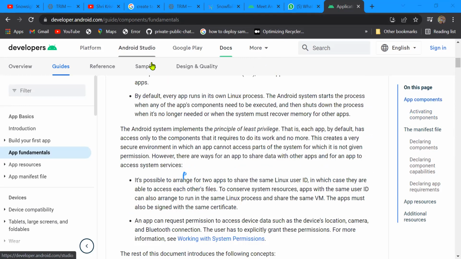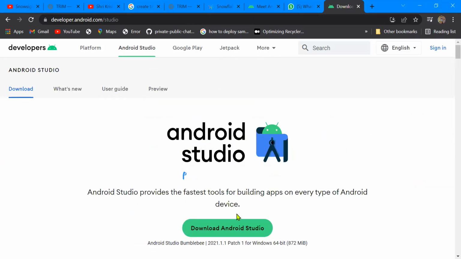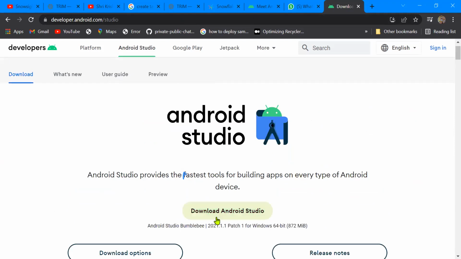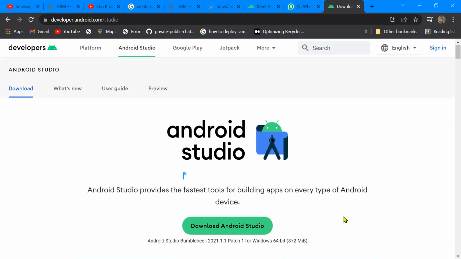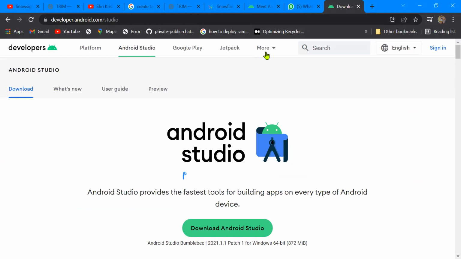In case you don't have it, this is the official website where you can download Android Studio. Just click here and it will download on your laptop, and you can install it. Just say yes or no, because I have to wait for you; if you don't have it, then you have to download it.